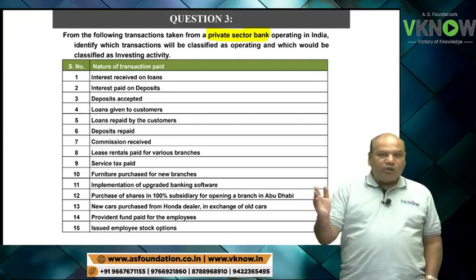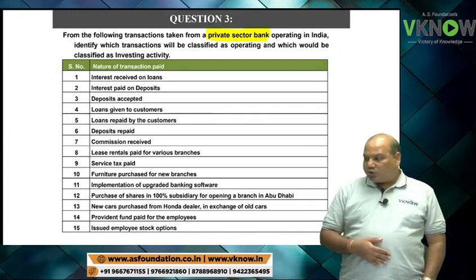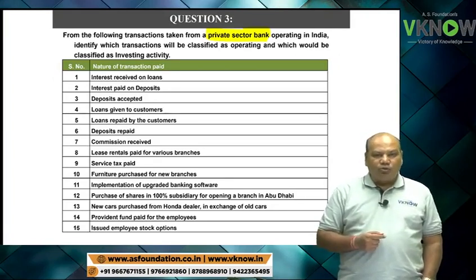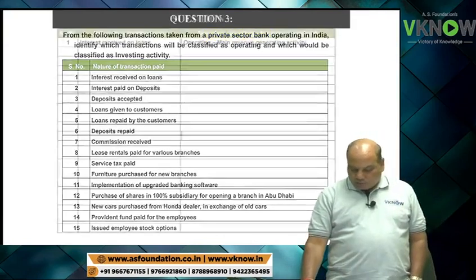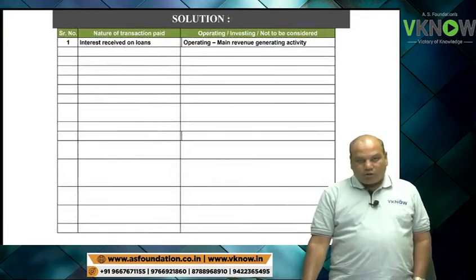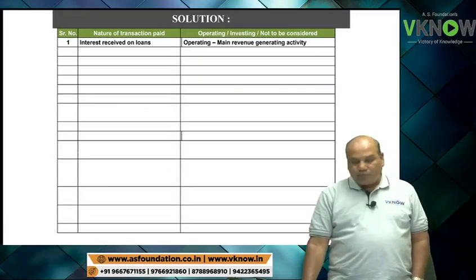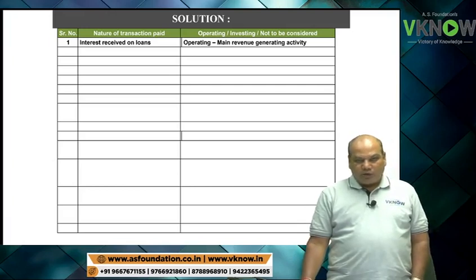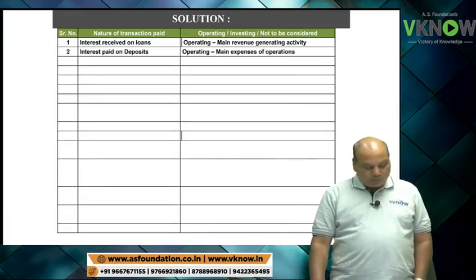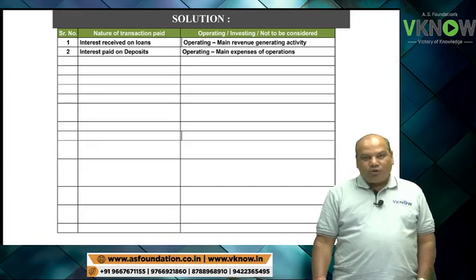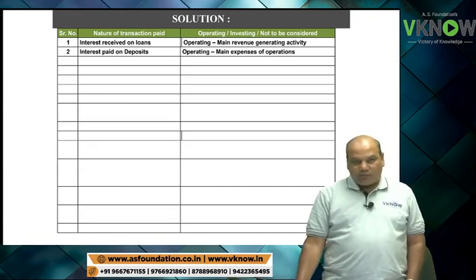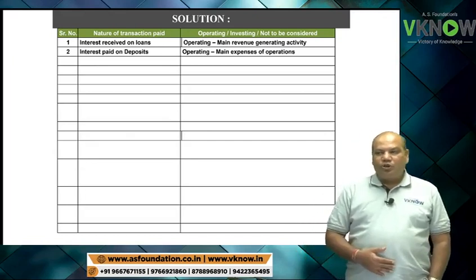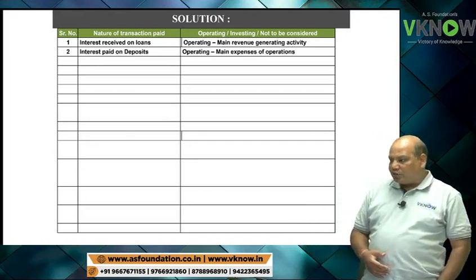So let us write down the answer in the notes itself where blank spaces are provided to you. First answer, interest received on loan, operating activity for a bank. Interest paid on deposit, operating activity, because it is a day-to-day operation of the bank to pay interest on deposit.